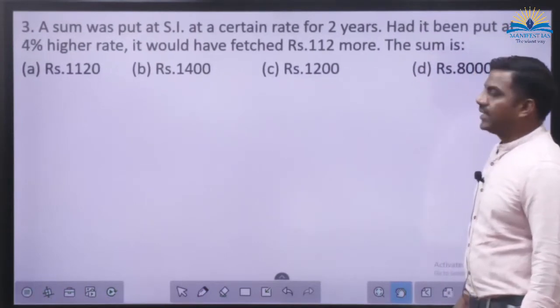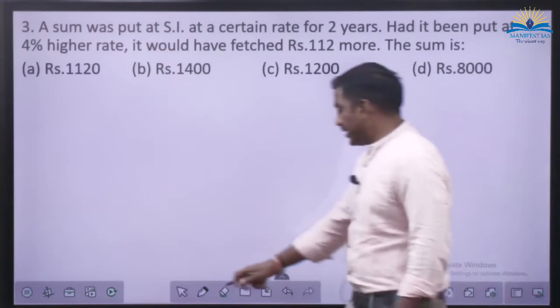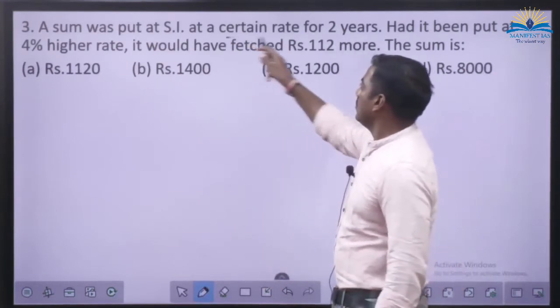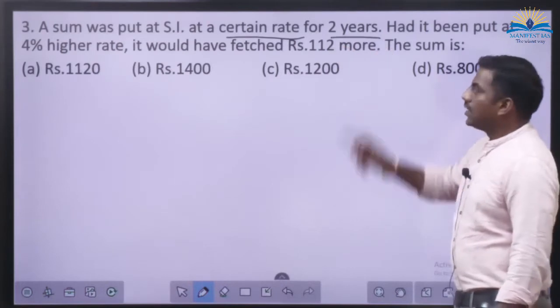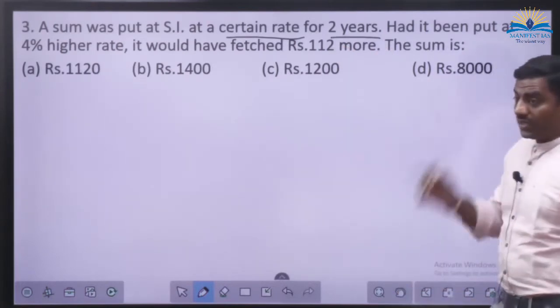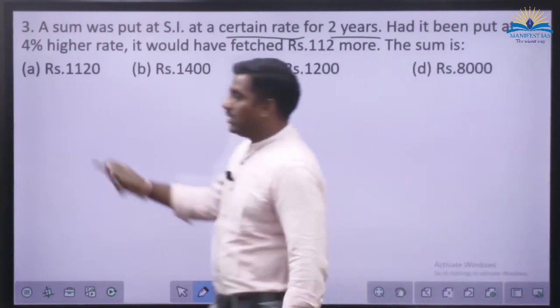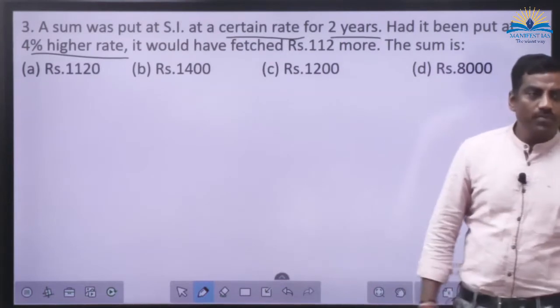A sum was put at simple interest at certain rate. That means rate is unknown. For 2 years. Time period is 2 years. Had it been put at 4% higher rate, do we know the rate now?